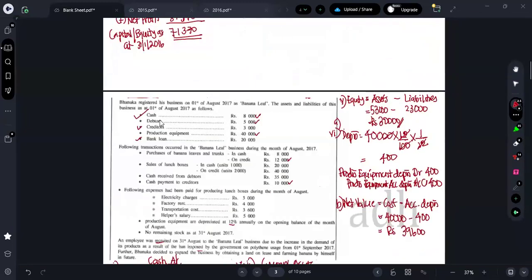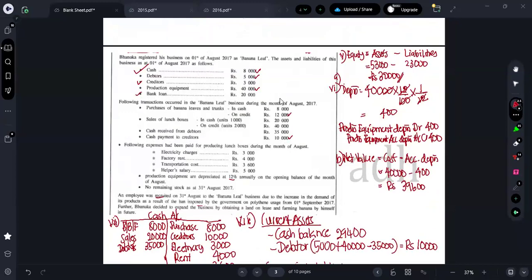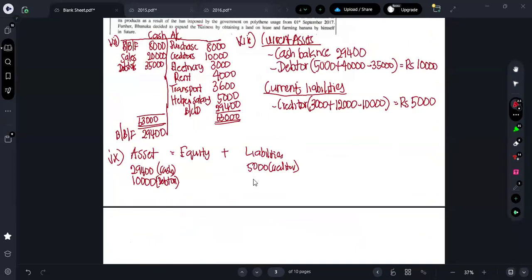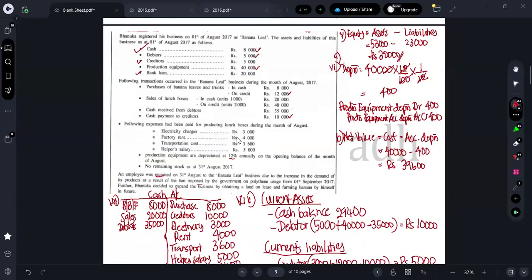And what are the liabilities we have, guys? Have we settled this 20,000 bank loan? Anywhere have they given? No, right? So this 20,000 is also what? Still a payable, no? So 20,000 bank loan. Do we have any other things, guys?